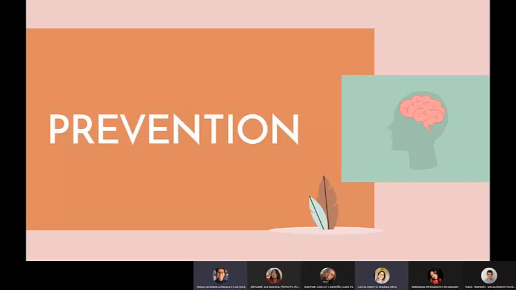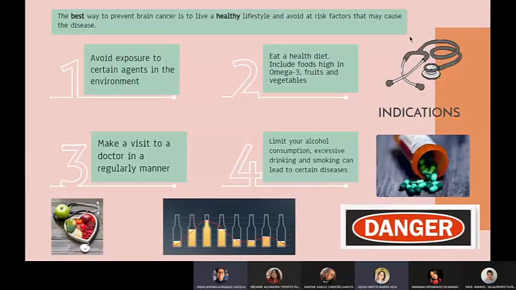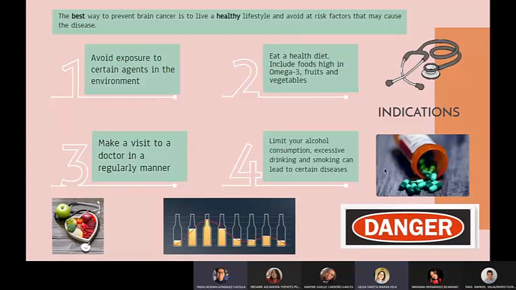Prevention. The most basic indications to avoid this disease are four. First, avoid certain agents in the environment such as fluoride, solvents, and oil products. Second, the most basic and important one is having a healthy diet and eating food high in omega-3.